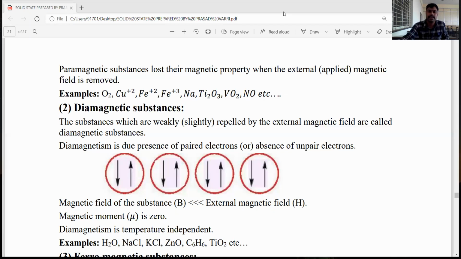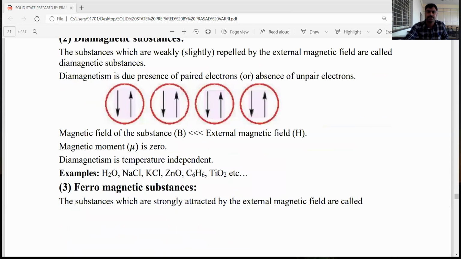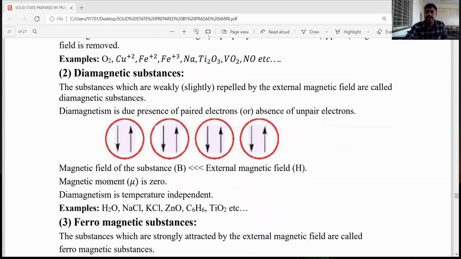Okay, dear students, let's see the diamagnetic substance. What is a diamagnetic substance? Diamagnetic substances are weakly repelled. Instead of attraction, repulsion takes place when they are placed in an external magnetic field.